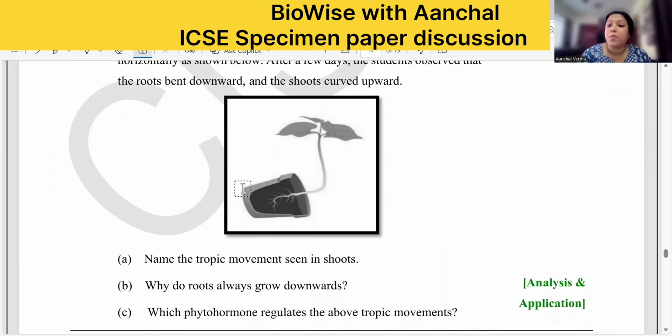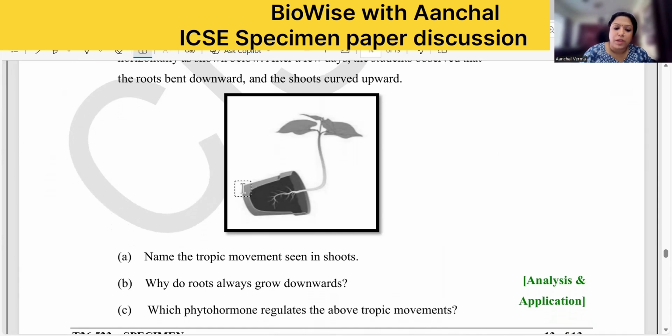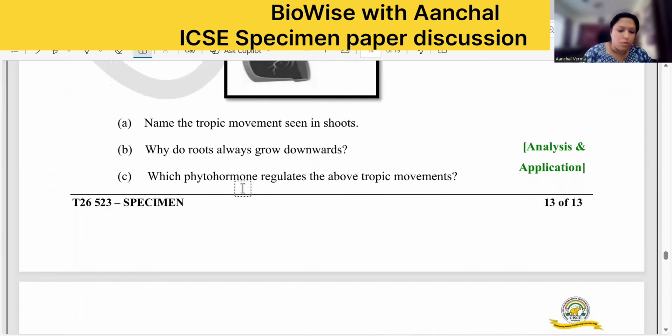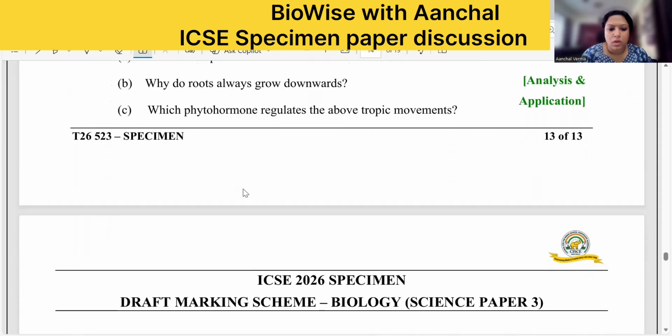Why do roots always grow downwards? Because the roots are positively geotropic in nature. You can write geotropic, hydrotropic, whatever. Hydrotropic will not tell you always down, okay? If there is a priority given to the root, they prefer hydrotropism. But when asked why roots grow downwards, because they are positively geotropic. Which phytohormone regulates the above tropic movement? It is auxin, okay? Auxin.